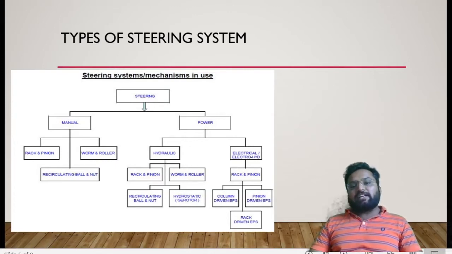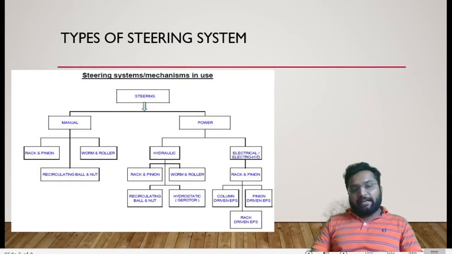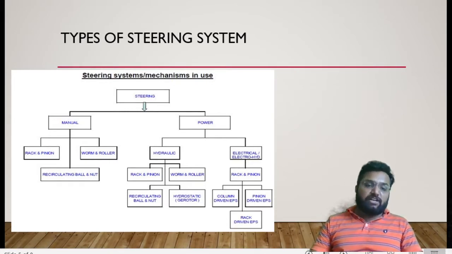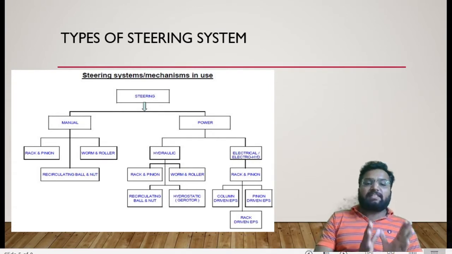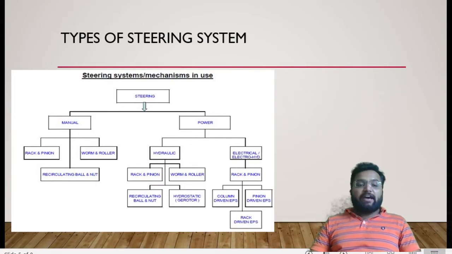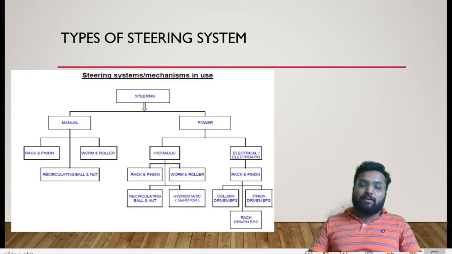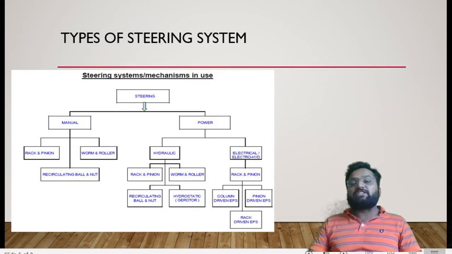In a hydraulic steering system, we will have this combination of plunger and cylinder, which will provide sufficient amount of boost to our effort. So once again, there are three types of steering system. One is mechanical or manual steering system, where we have to provide all the effort and which has lower efficiency. The second major criterion is power steering, in which hydraulic is one and electrical is one.